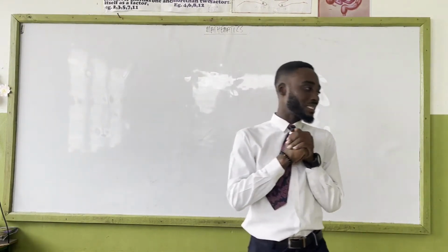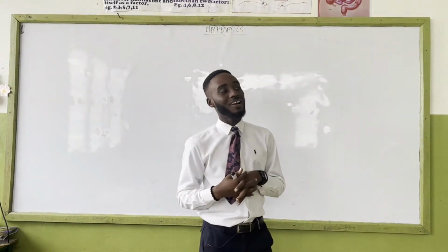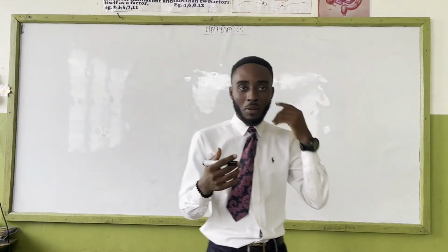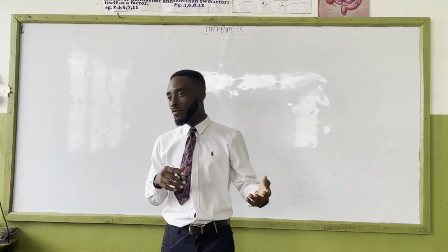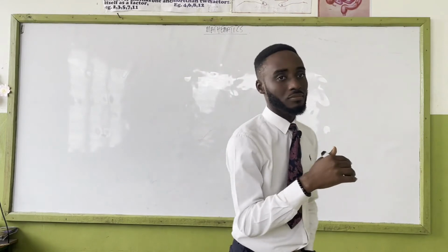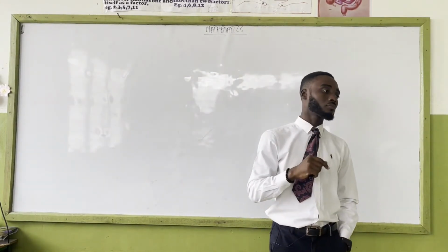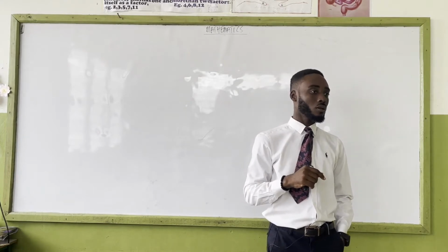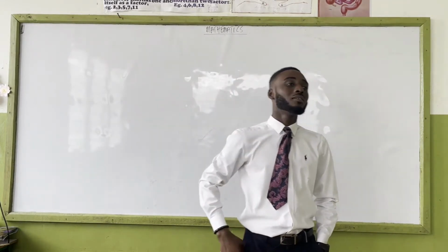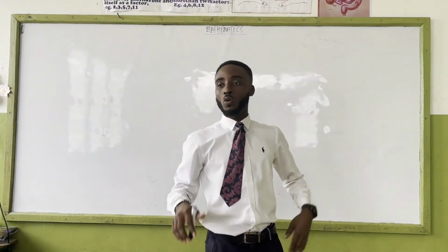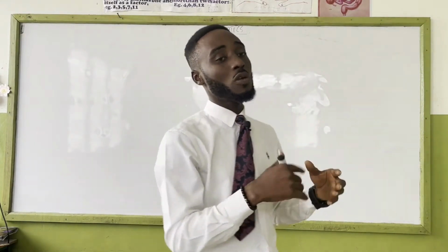So what then are numbers? What are numbers? You from where? Class 4. Okay, probably she means something else. But what are numbers? So we've all met numbers before. What are numbers? Numbers are used to represent objects. So numbers are symbols. These numbers are symbols used to represent objects.